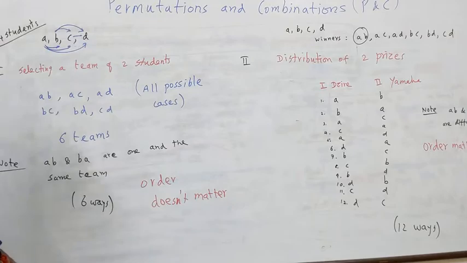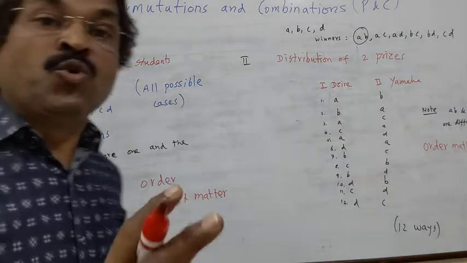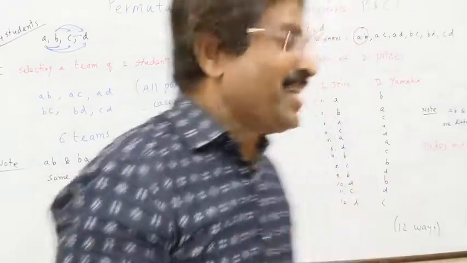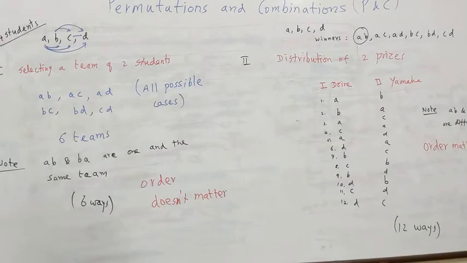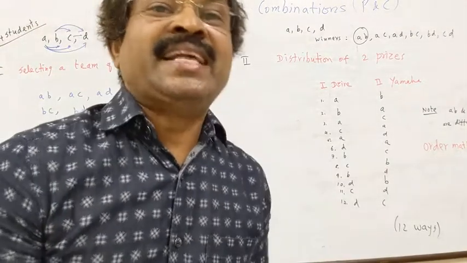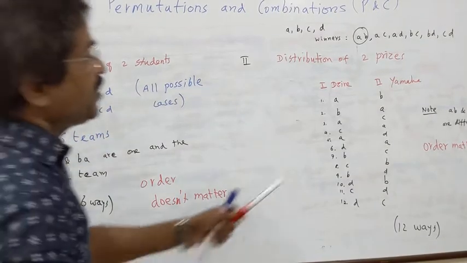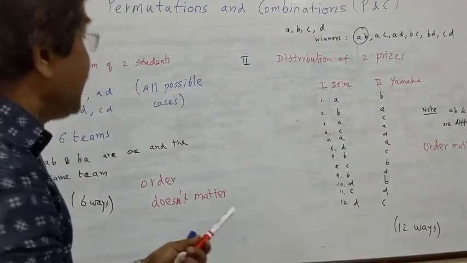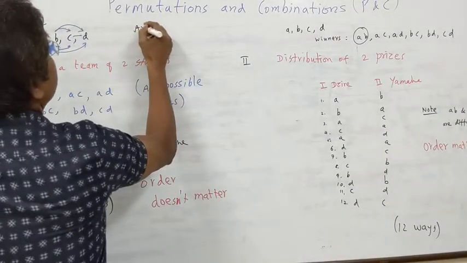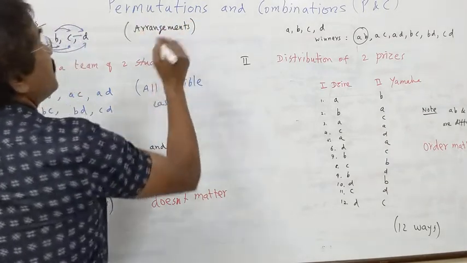So my dear children, before going out of the classroom, understand that there are 2 types of counting principle. One is where order matters, another where order doesn't matter, and how to distinguish the two is the challenge in our problems. These types of things we study under permutations, that is arrangements or distribution.